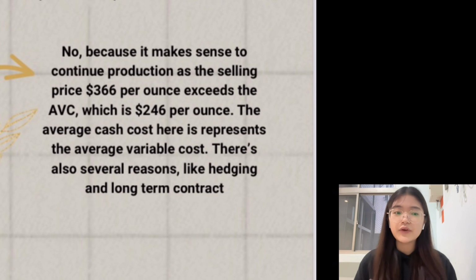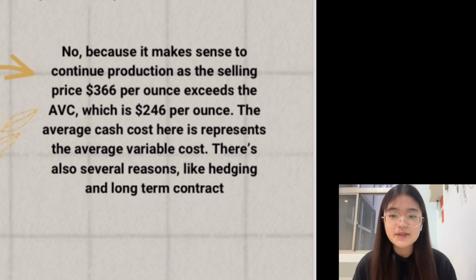There are also several other reasons, like hedging and long-term contracts. For hedging, Barrick may have used hedging strategies to mitigate the impact of lower gold prices, allowing them to continue production even during periods of lower selling price. Hedging involves locking in future selling prices to protect against price fluctuations. For long-term contracts, Barrick may have had contracts in place that required them to fulfill their production obligations regardless of short-term price fluctuations. These contracts could have provided some level of price stability and guaranteed sales volume.